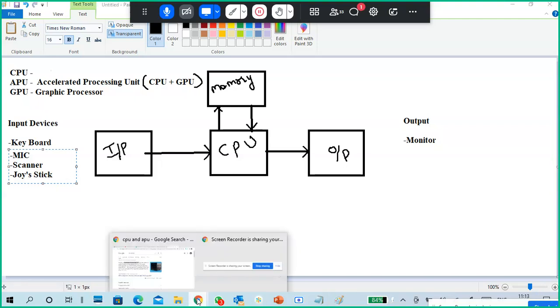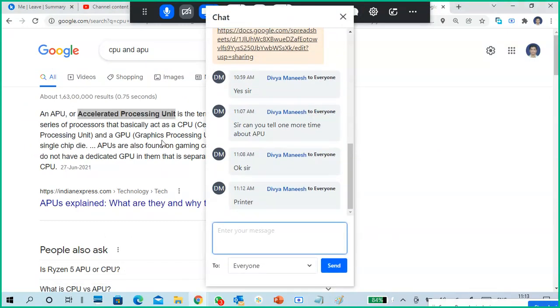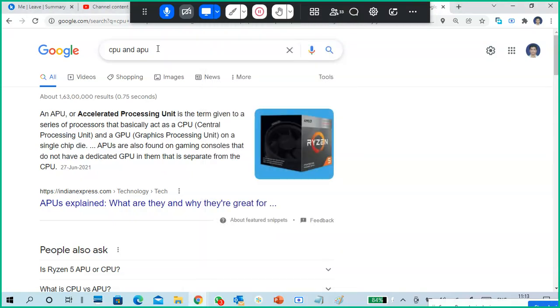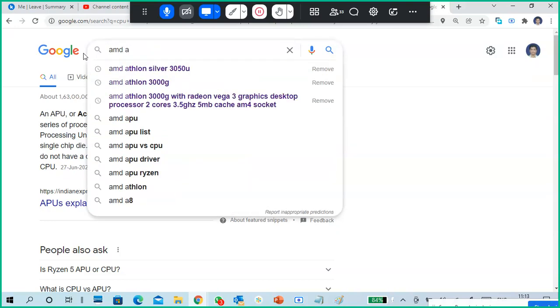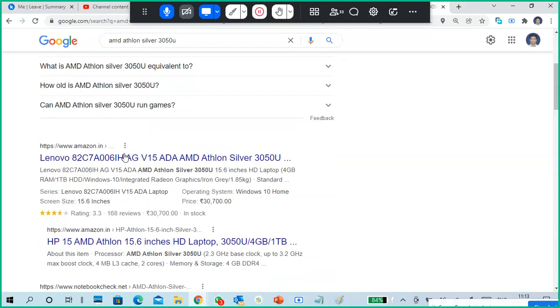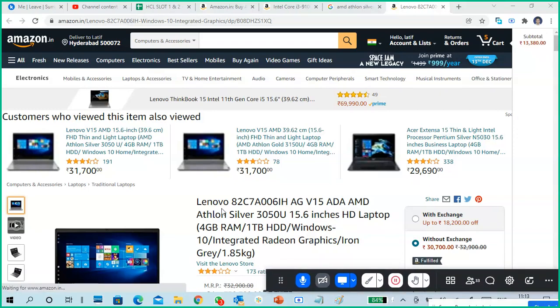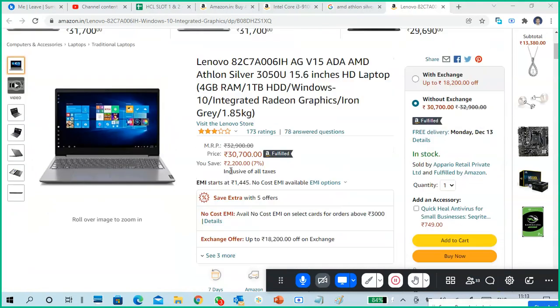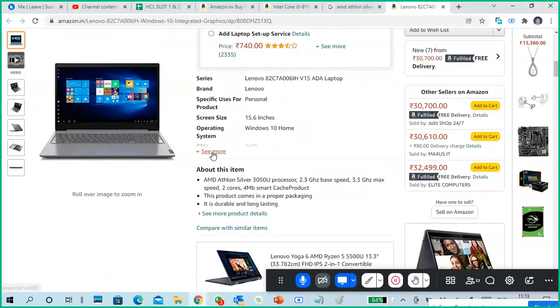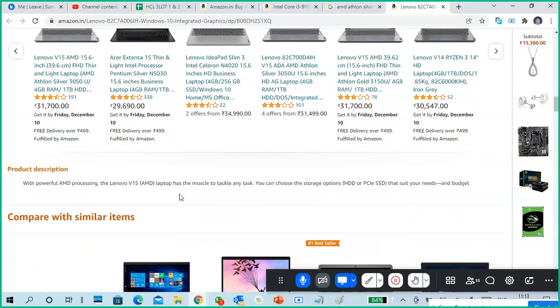I am getting a small doubt. Still having a doubt. Sound, printer, very good. Okay.